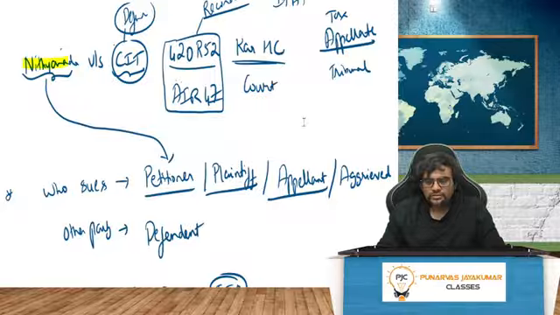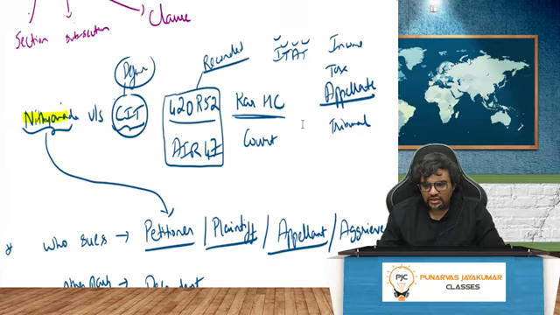So who is suing? Petitioner, plaintiff, appellant, aggrieved. Other party, defendant. Very simple. So Nityananda versus CIT. Then 420 or 52 and all is where it is recorded.